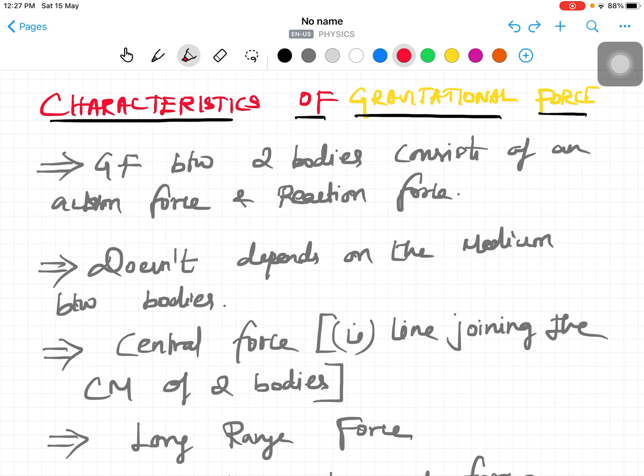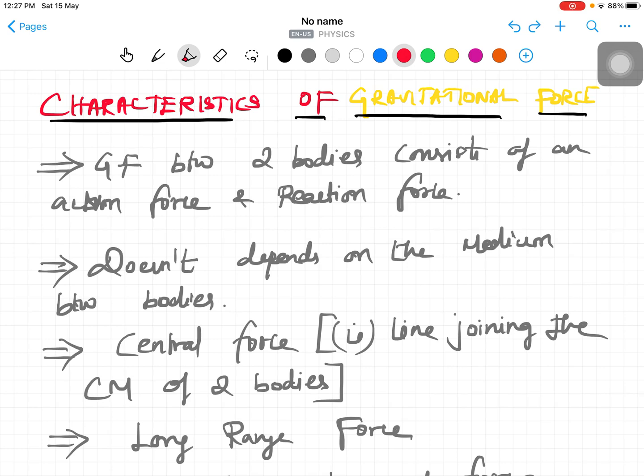Today we are going to discuss the characteristics of gravitational force. Already we discussed the universal law of gravitation. Now we are going to discuss the characteristics and how the law Newton proposed, right? That is called inverse logic. Now, the characteristics of gravitation. The main important points we are going to discuss now.